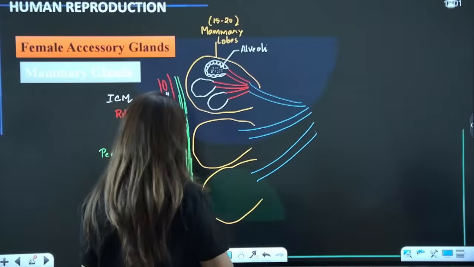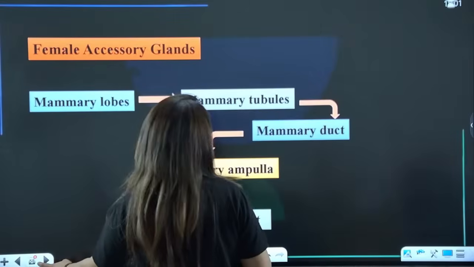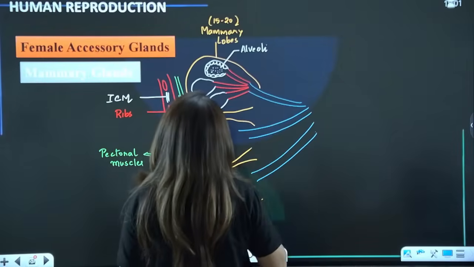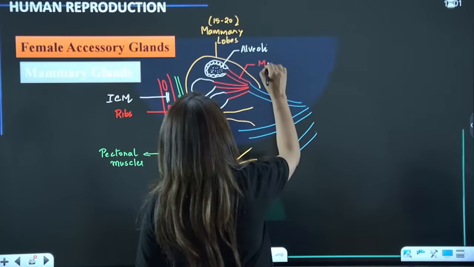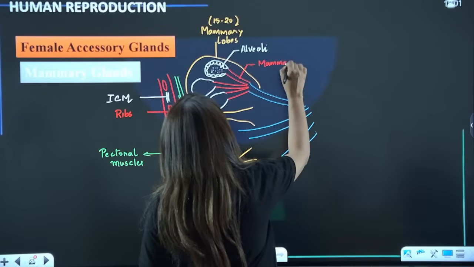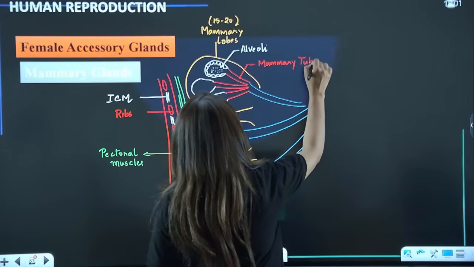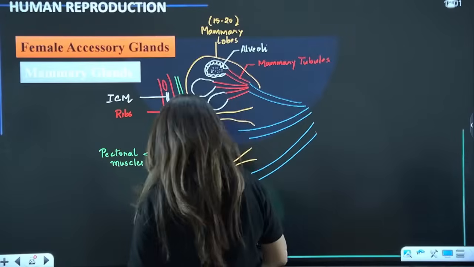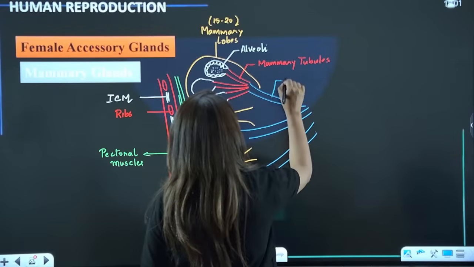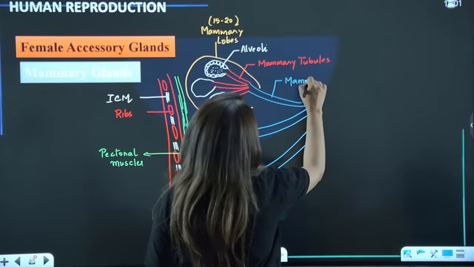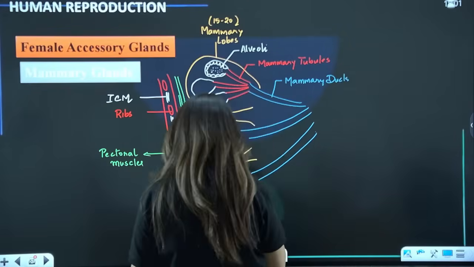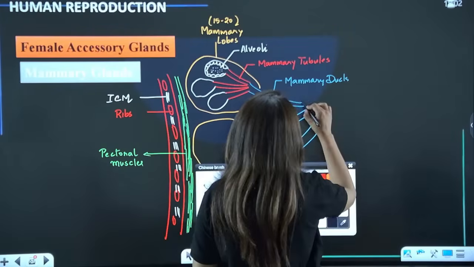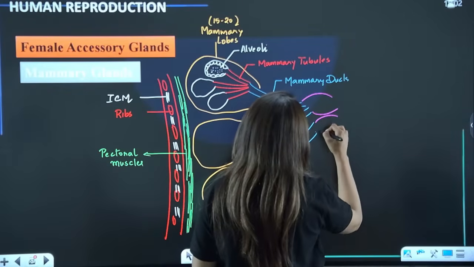So guys, these red tubules are called the mammary tubules. And so many mammary tubules will open up into a common mammary duct. Now these mammary ducts, guys, will open in this dilated portion.